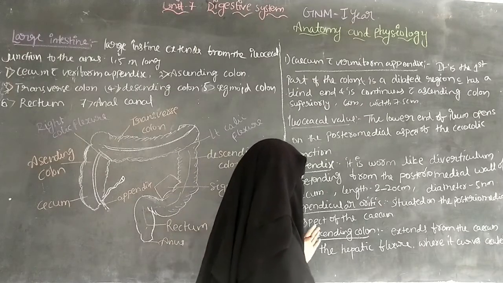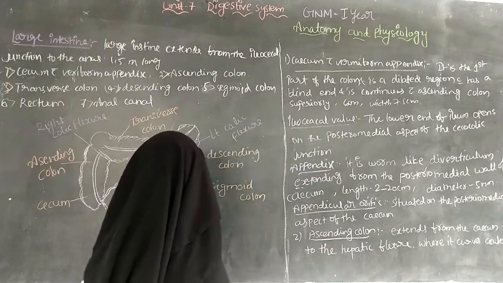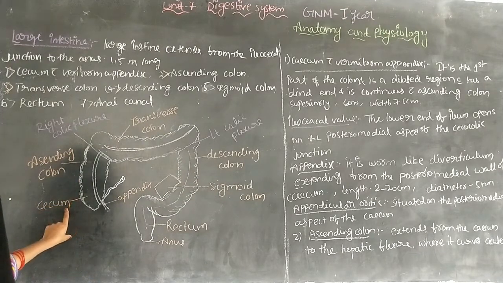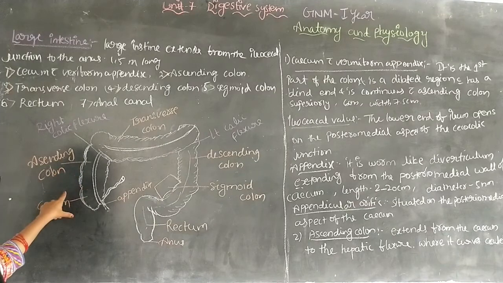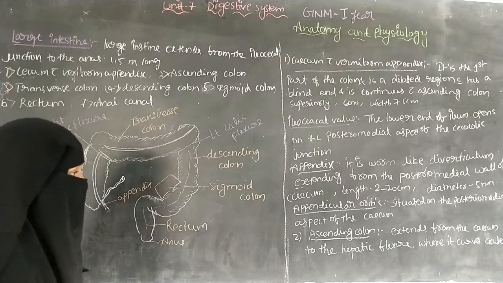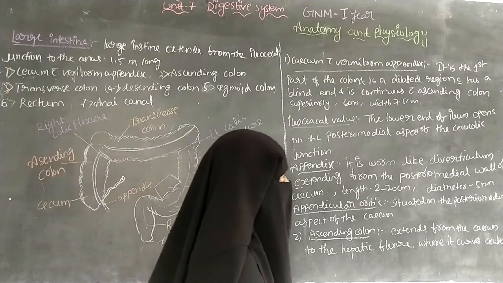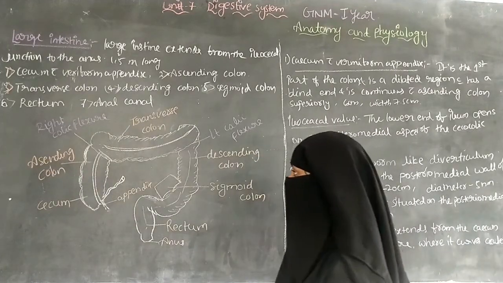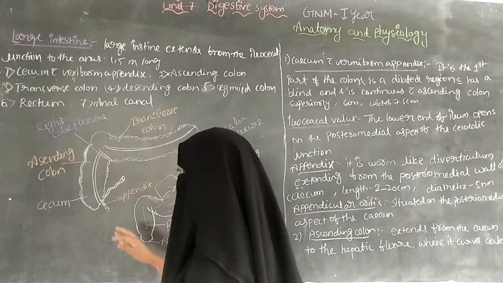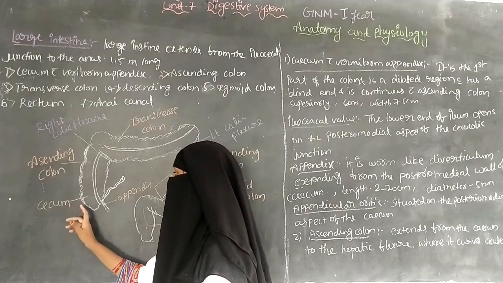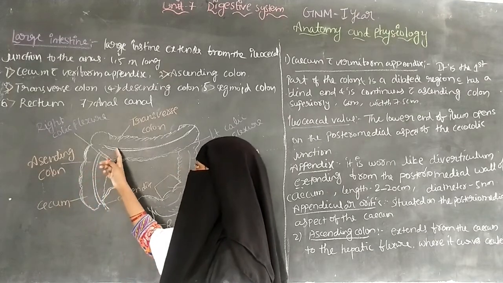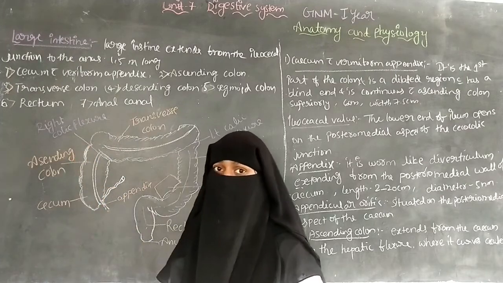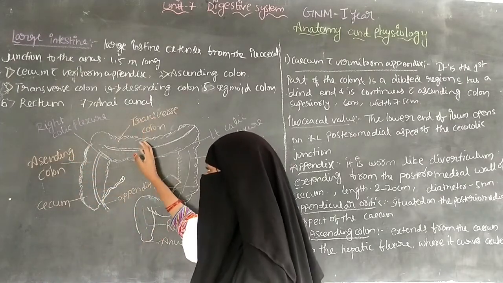And the next one is the ascending colon. The ascending colon extends from the cecum up to the hepatic flexure, where it curves acutely to the left to become the transverse colon. The liver is present posteriorly at the hepatic flexure.